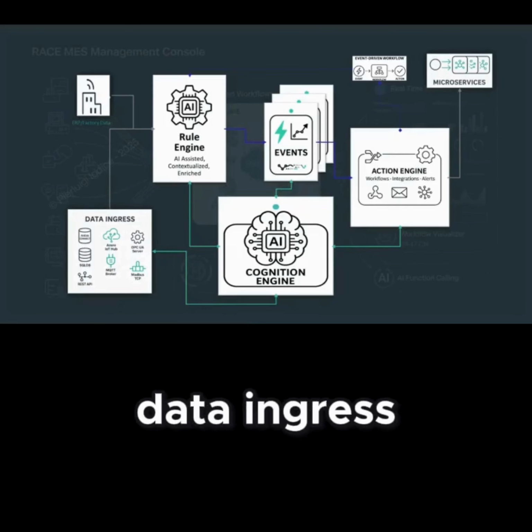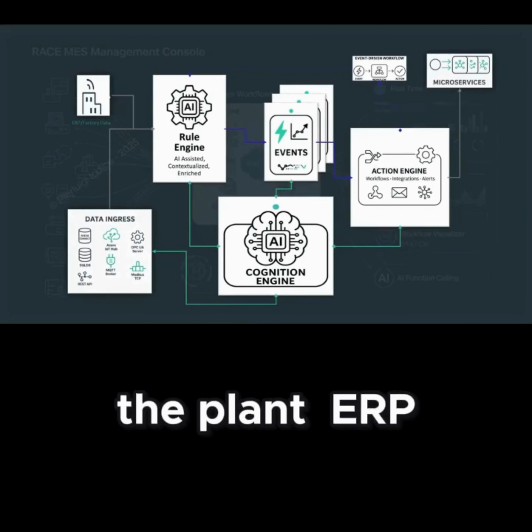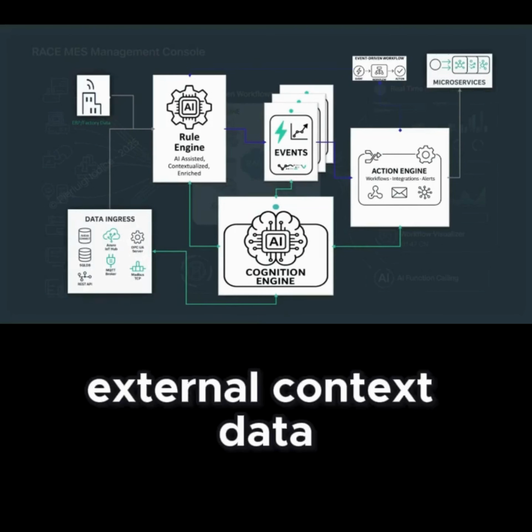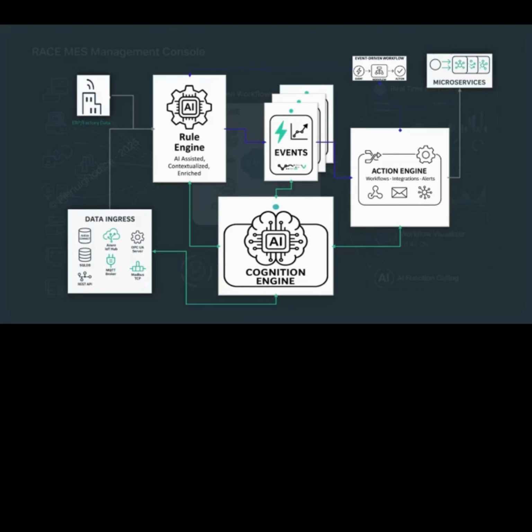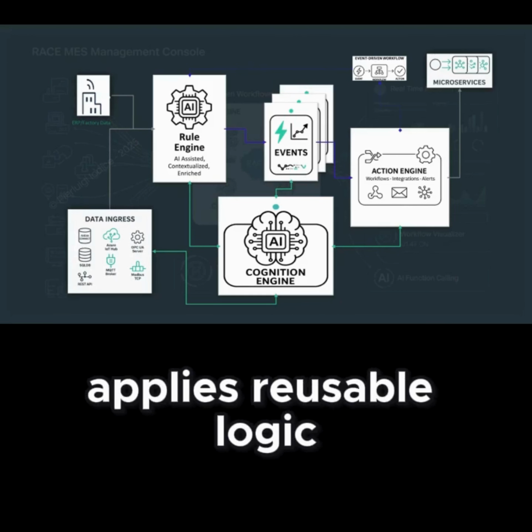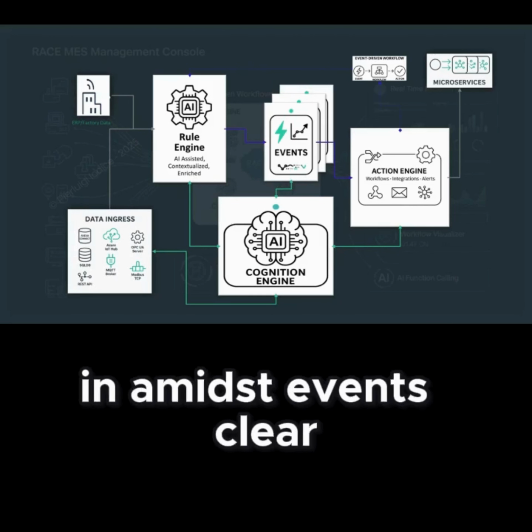On the left, data ingress connects to everything in the plant, ERP, external context data, and contextualizes it. The rule engine applies reusable logic with plant context and emits events, clear, single-state indicators of what matters.